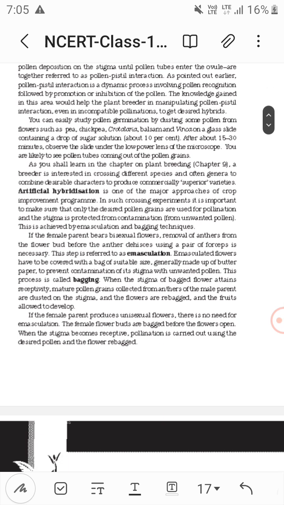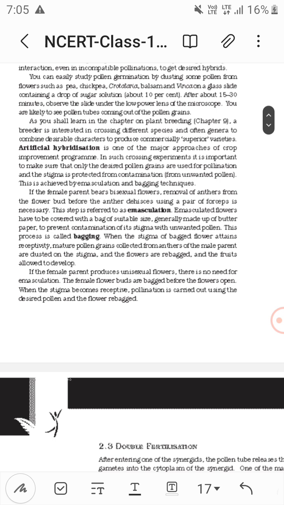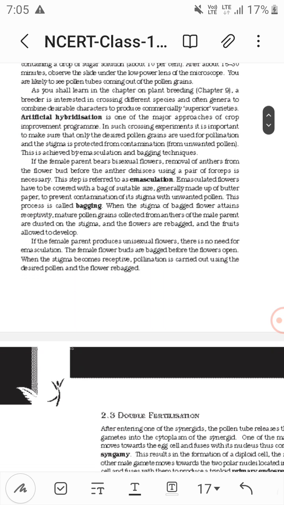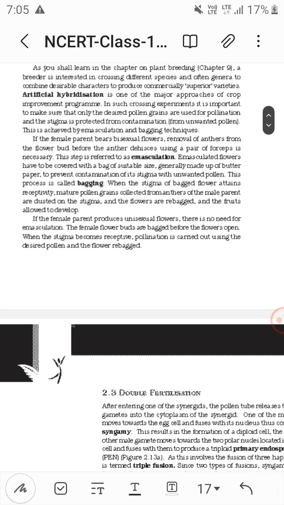If the female plant has bisexual flowers, it means it has both male and female sex organs, like stamen and carpel. We don't want self pollination, so we remove the anthers, not the female part, right? Removal of the male part is emasculation.